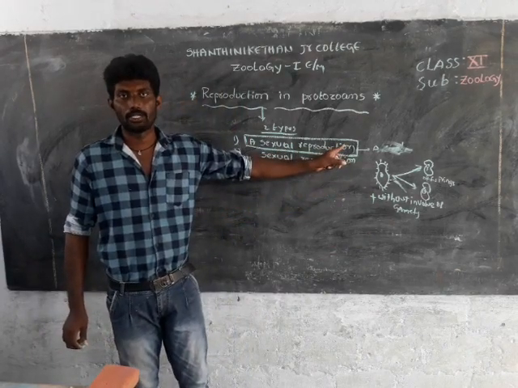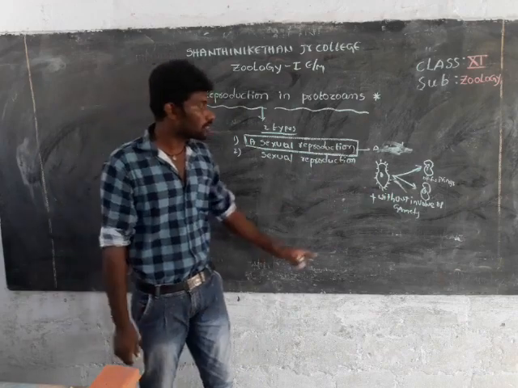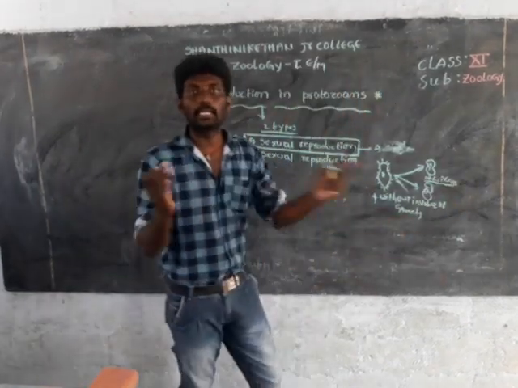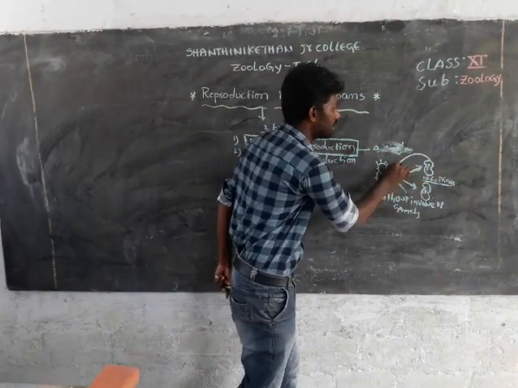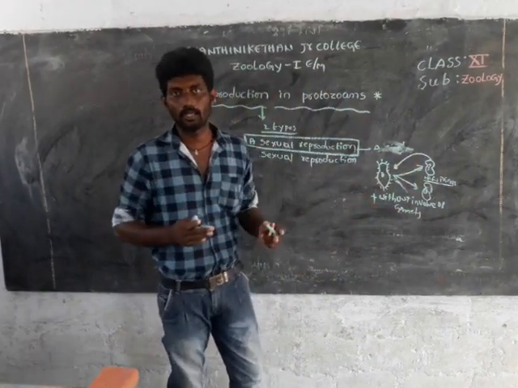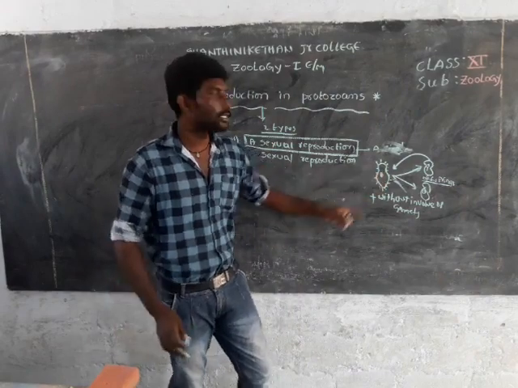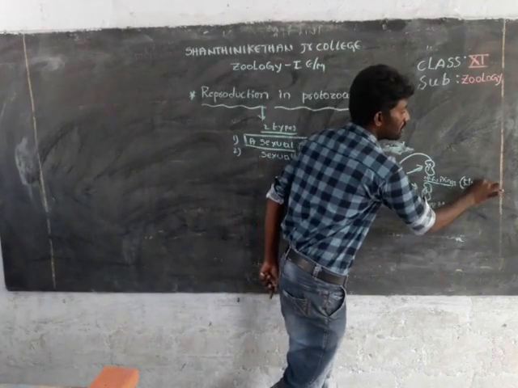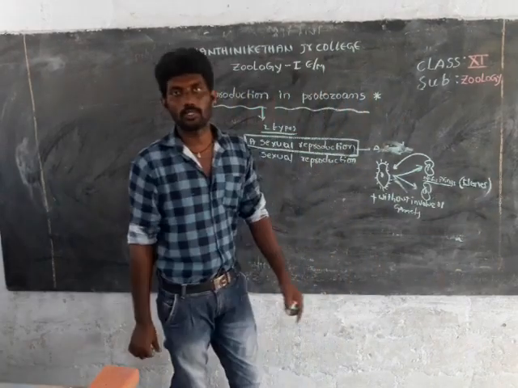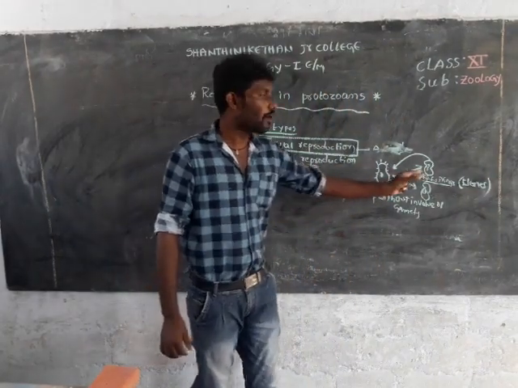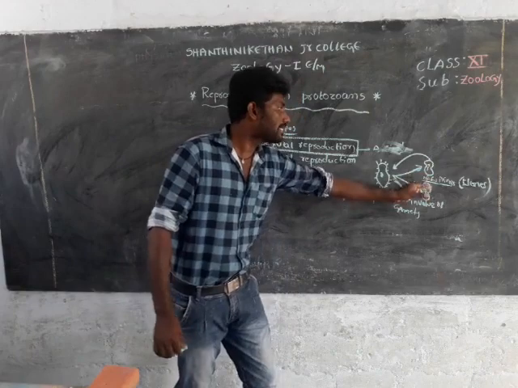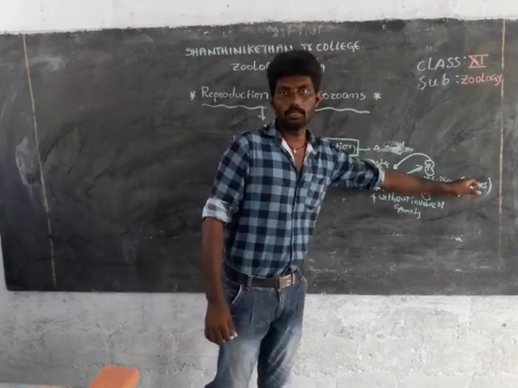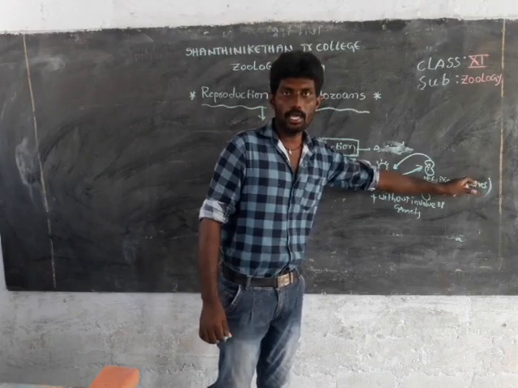In asexual reproduction, the offspring are exact copies of their parents. For this reason, such offspring are called clones. So what are clones? The offspring produced as exact copies of their parents are known as clones.